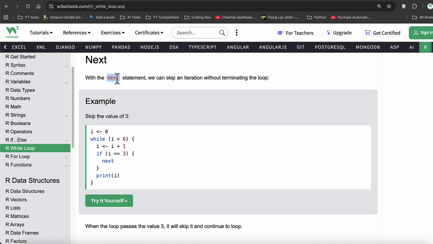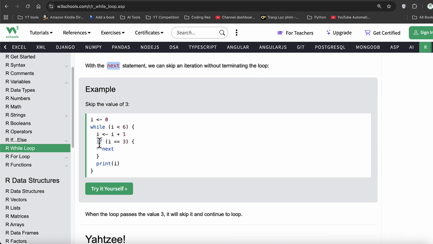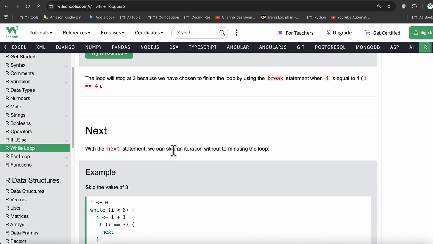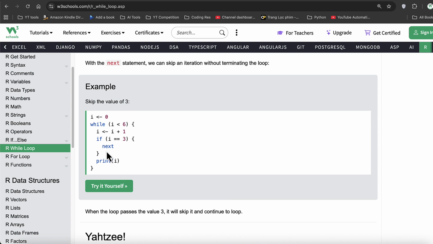This is equivalent to continue in other programming languages. So if you are familiar with Java or C# or Python for that matter, they all have a statement called continue. In our programming language, we use something called next. So the way it works is, again, we have to use it with the if block, same as the break statement. They also need to be in an if, so that when a condition is met, it breaks based on the condition. Same goes with the next as well.